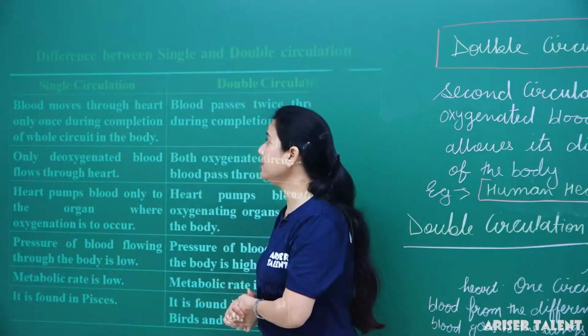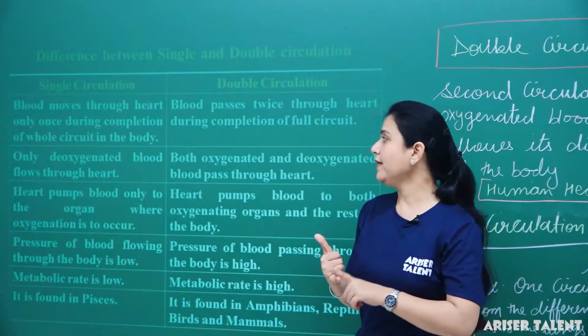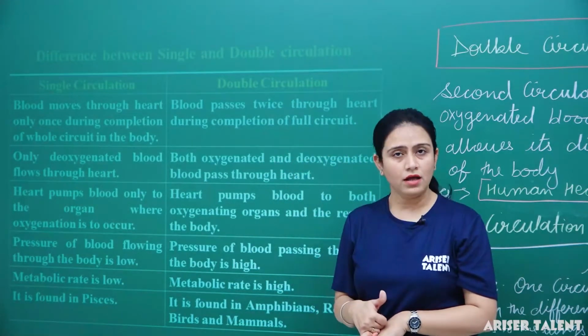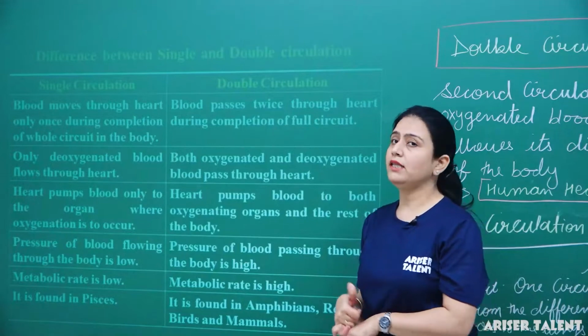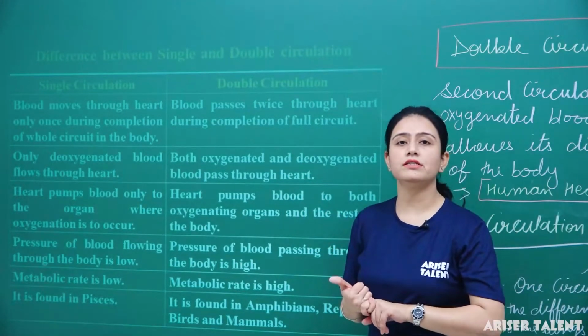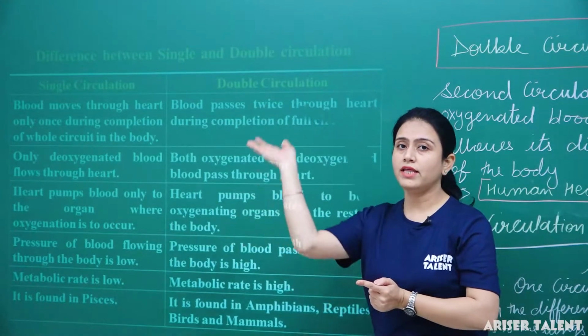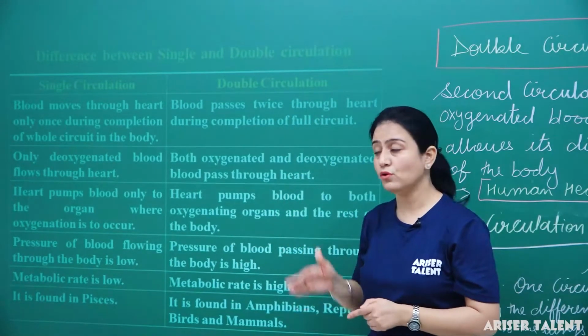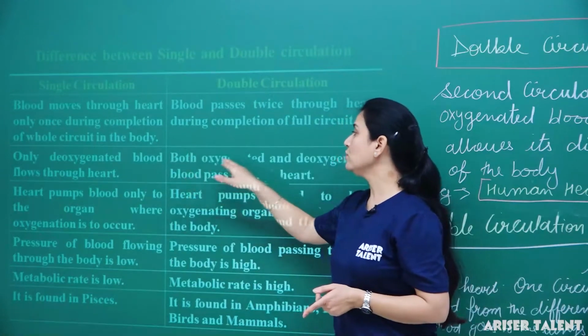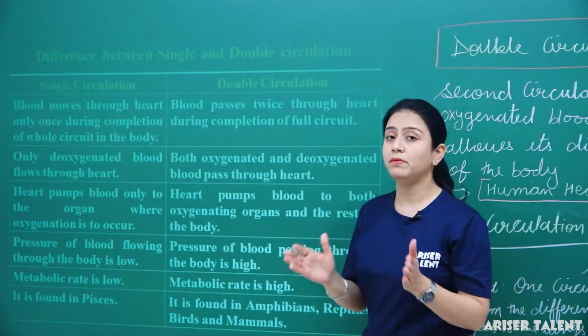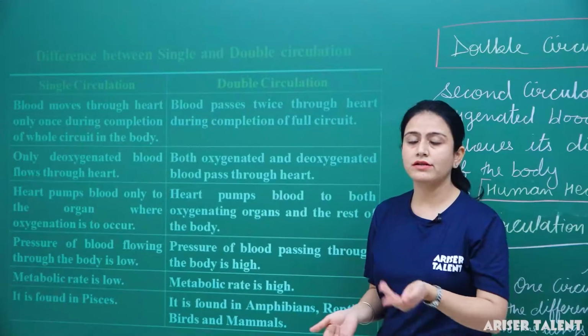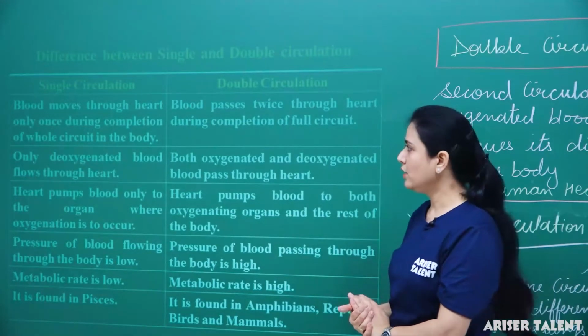Next point, in the single circulation only deoxygenated blood flows through the heart. But in humans, as there is a double circulation, once the deoxygenated blood will flow and then oxygenated blood will flow. So here we can say both oxygenated and deoxygenated blood pass through the heart. This is the reason it's known as double circulation.